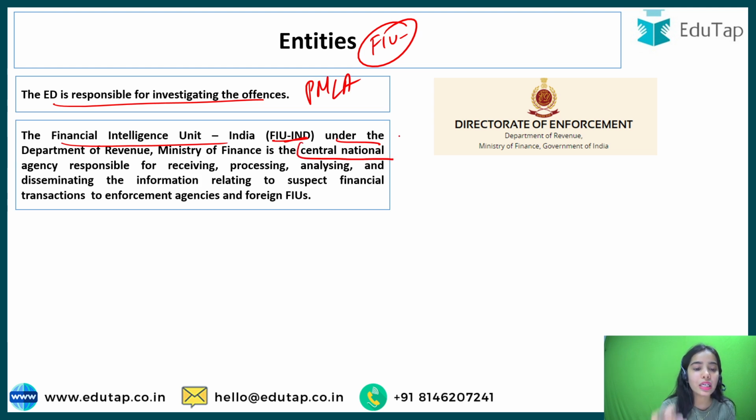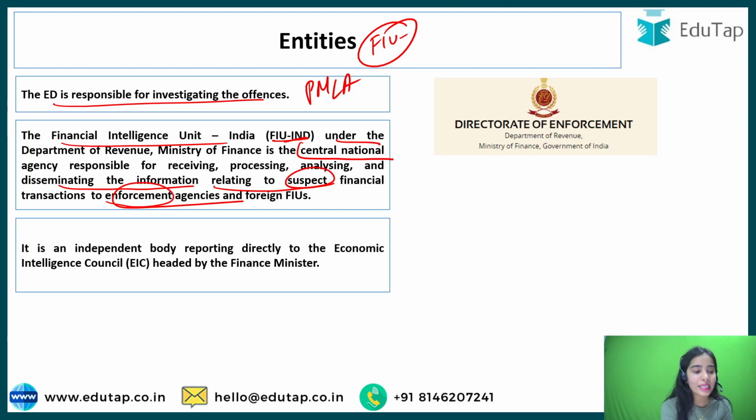It is the central national agency responsible for receiving information, processing and analyzing it, and providing it further to different departments. It gets the information, analyzes whether it is true or not, and then disseminates it to the ED or other departments relating to suspect financial transactions, so that enforcement agencies and foreign FIUs also get to know what is happening.